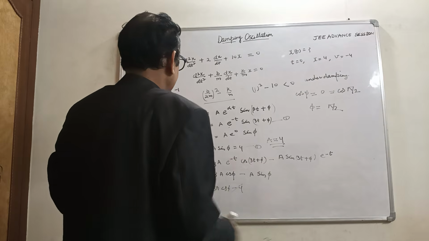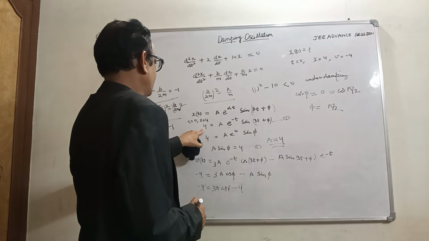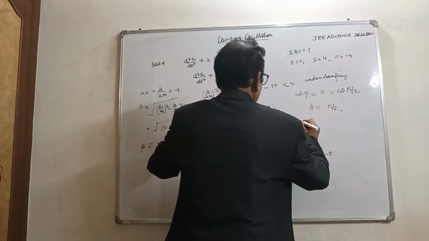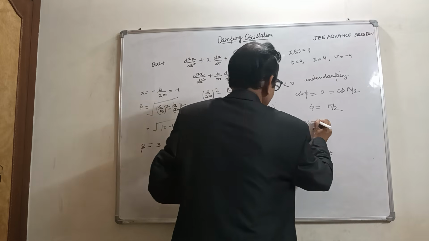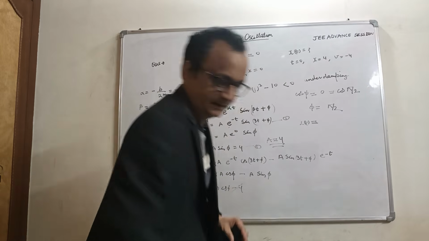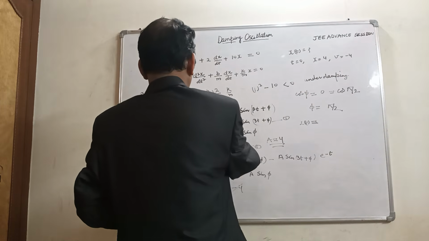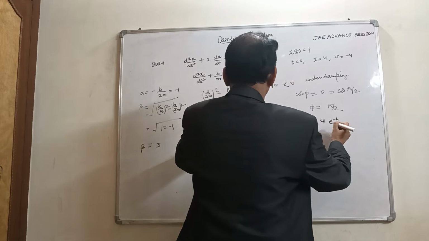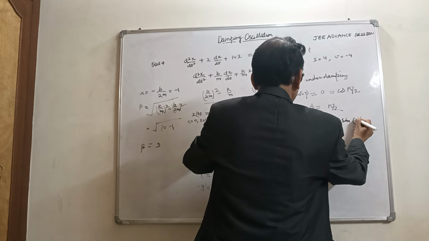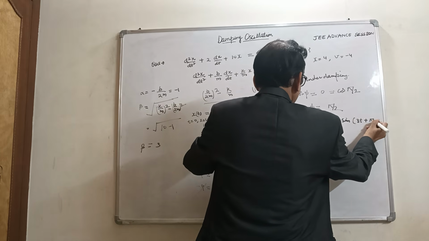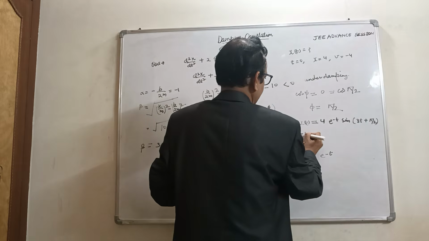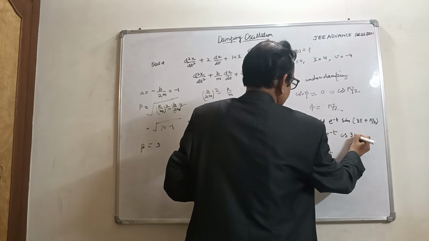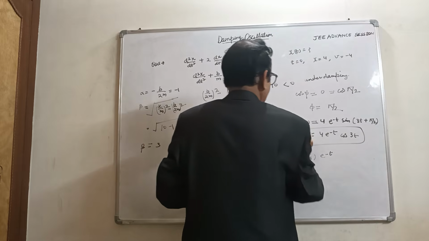So the equation would be x at time t equals 4 e raised to power minus t sin(3t plus pi by 2). So x(t) becomes 4 e^(−t) cos 3t. This is the displacement at time t.